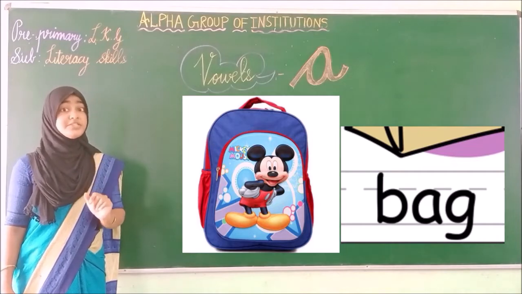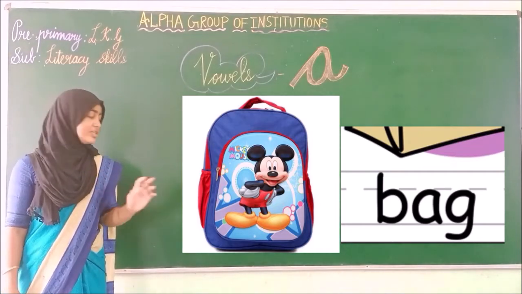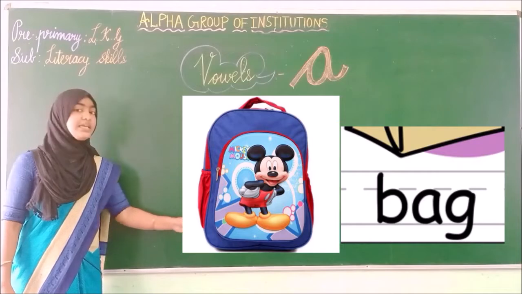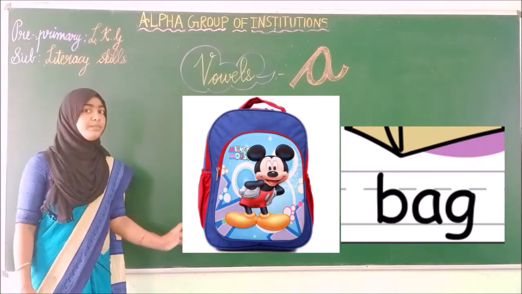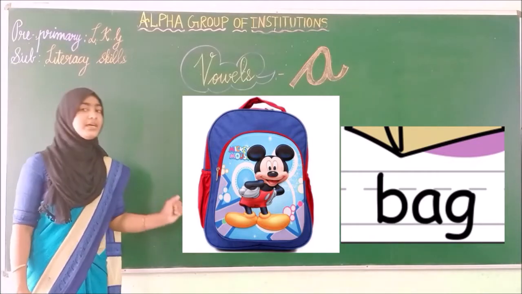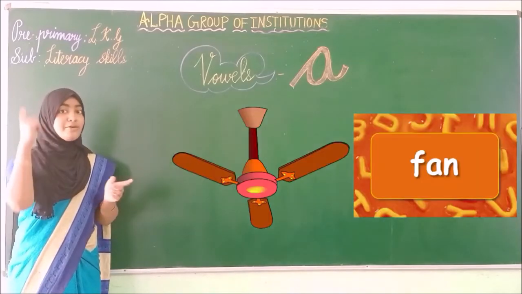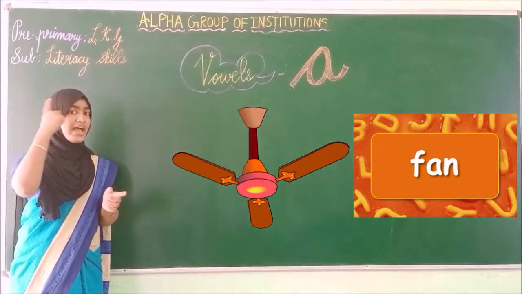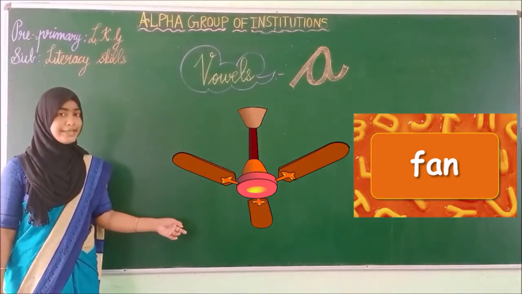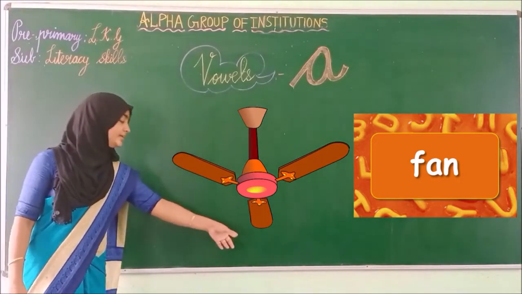A. But the pronunciation is A. B-A-G. Bag. Okay, children? See the next picture. What is this? Fan. Spell the word F-A-N.